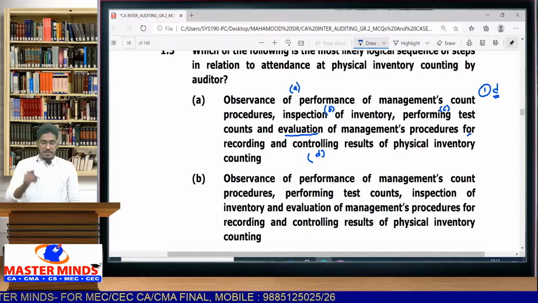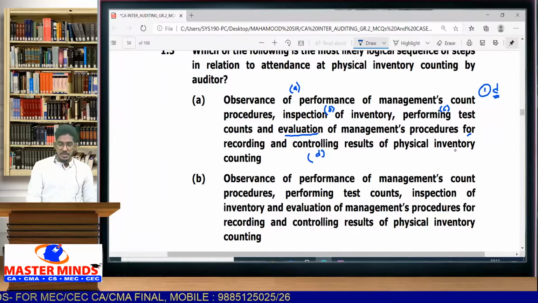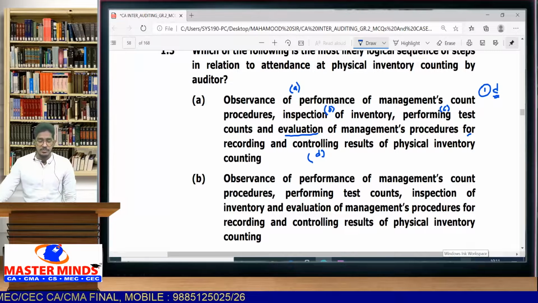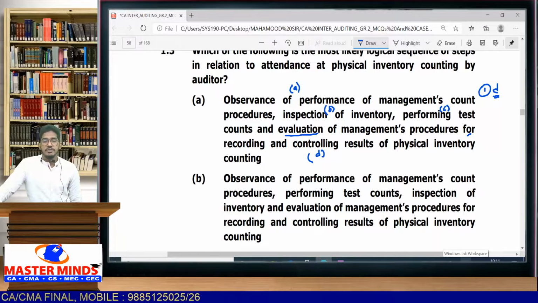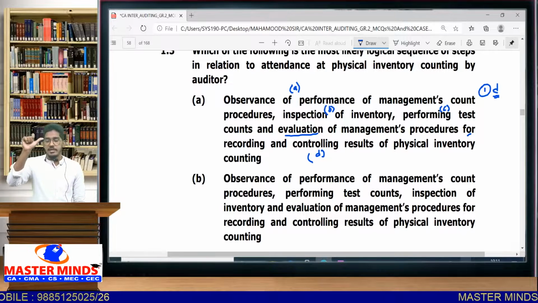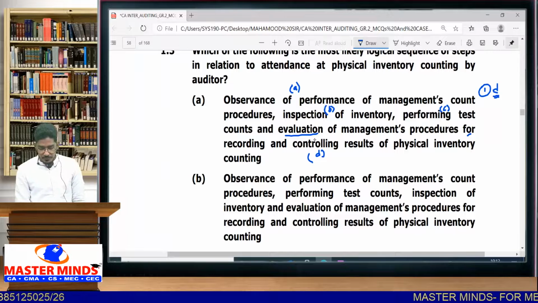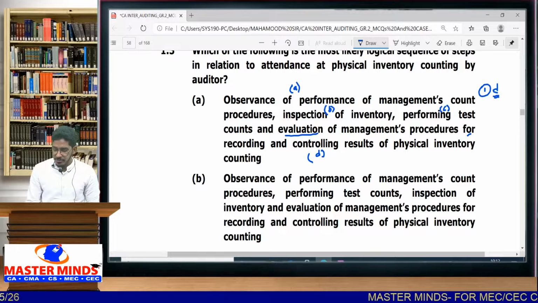So the first step is you have to evaluate management's procedure for recording and controlling results of physical inventory counting. In order to do the physical inventory counting, what procedures management has designed to follow, first I will analyze that. So the first step is point D, evaluation of management's procedure.